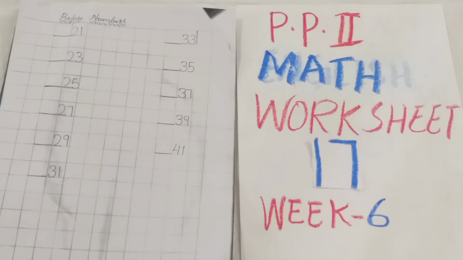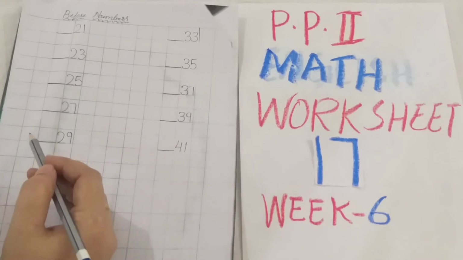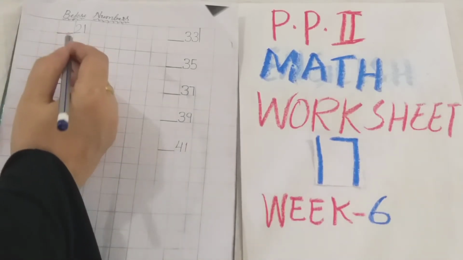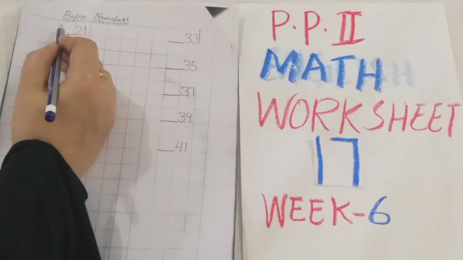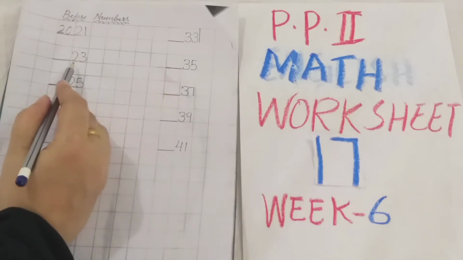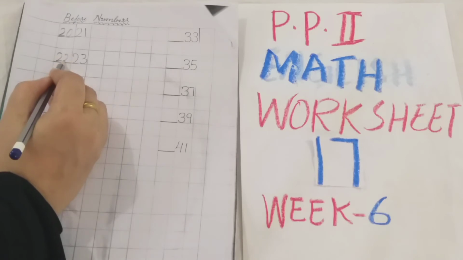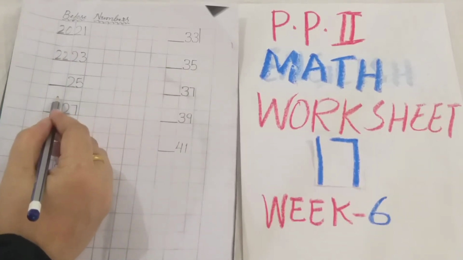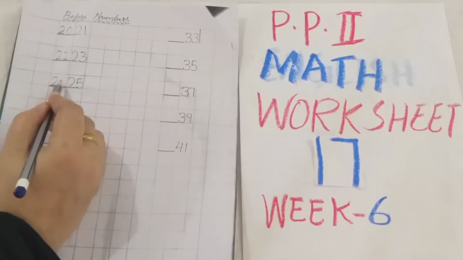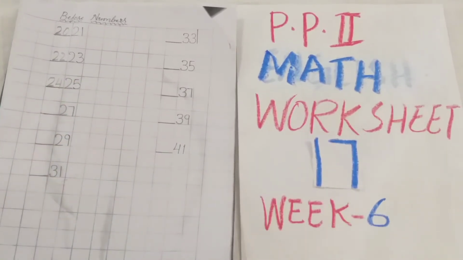Before number only you have to do. Just now we have completed. That same number I gave you for practice. Again you have to repeat that same before number here also. Okay. Now you know very well how to do. 21 before, what you have to write here? 20. Now 23 before, 22. 25 before, 24. So like this you have to complete your worksheet number 17.